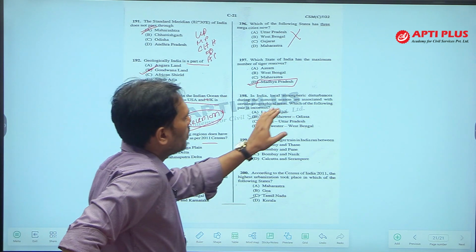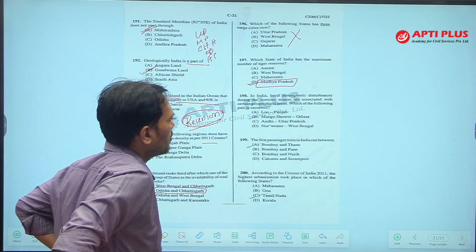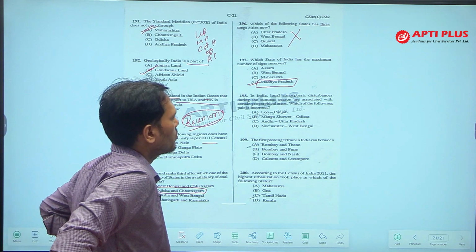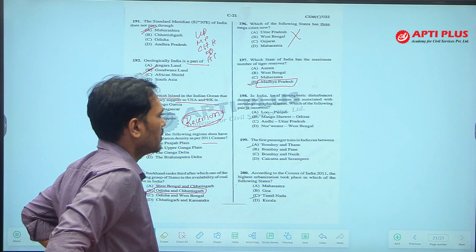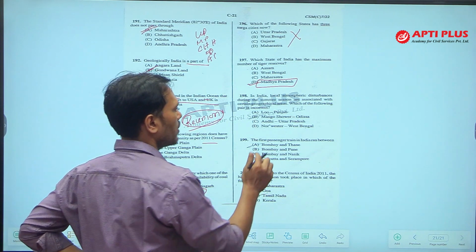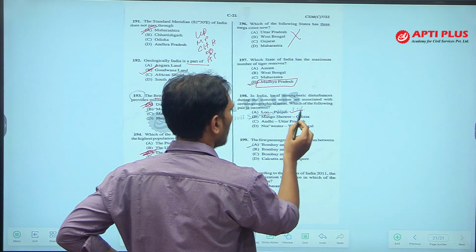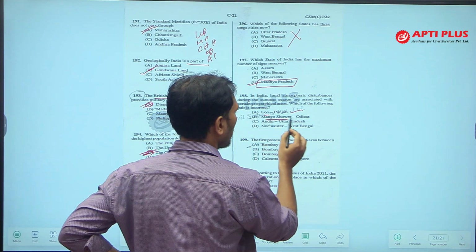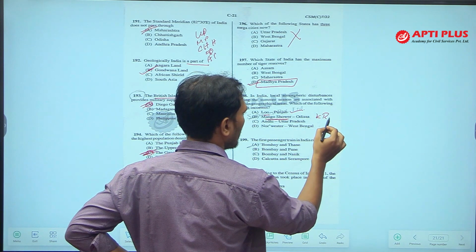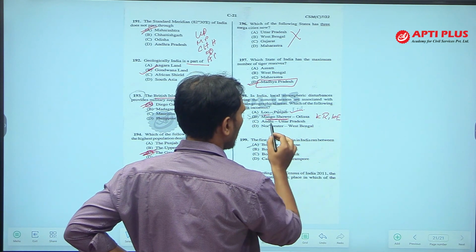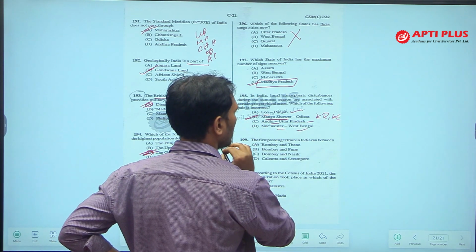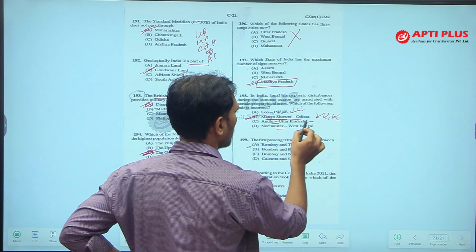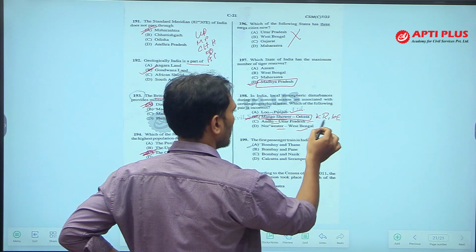Next, in India, local atmospheric disturbances during the summer season are associated with certain geographical areas. Which of the following pairs is incorrect? Loo is observed in Punjab, mango shower is observed in Karnataka and Kerala, Andhi in Uttar Pradesh, northwest or West Bengal. Option B is incorrect. Mango shower is observed in South India, in Karnataka and Kerala.